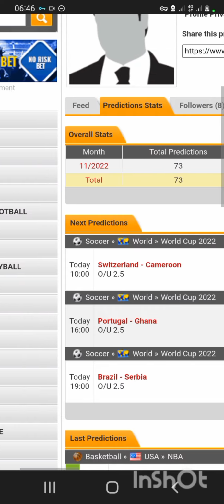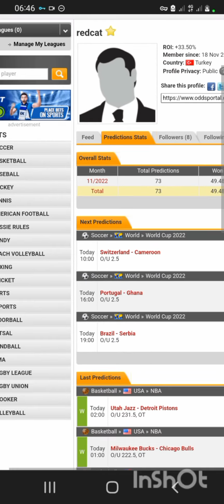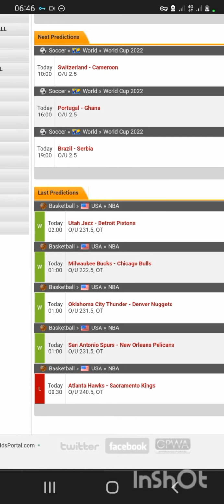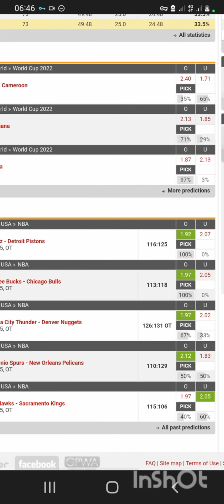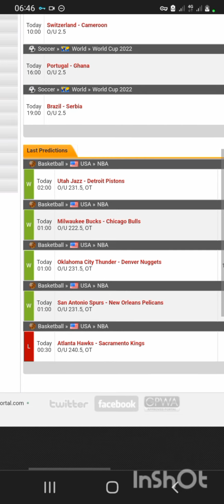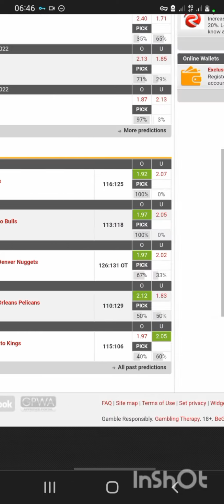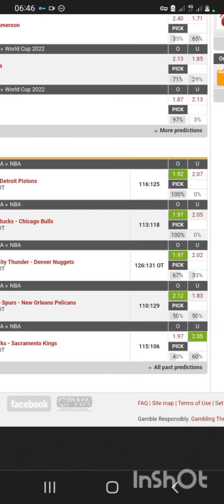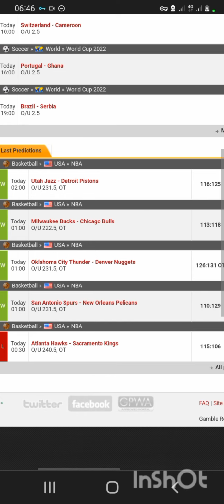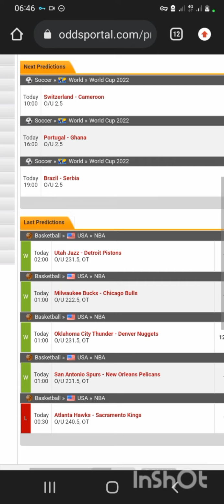You're supposed to use it to always get predictions, especially for those who like playing single games and arbitrage betting. So that is that. Look at their last predictions. Out of the 5 predictions they made yesterday, 4 went in and only 1 didn't go in.